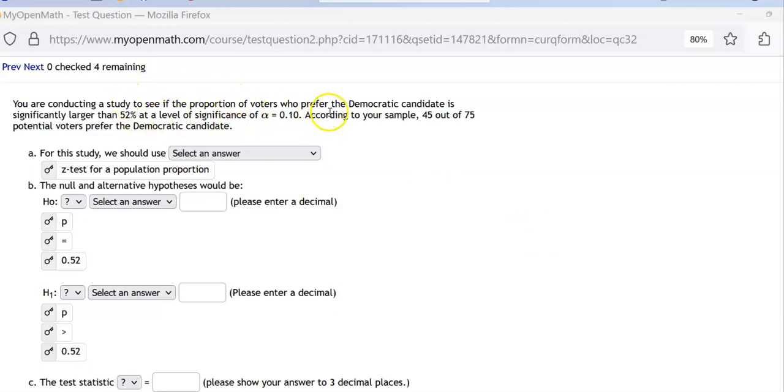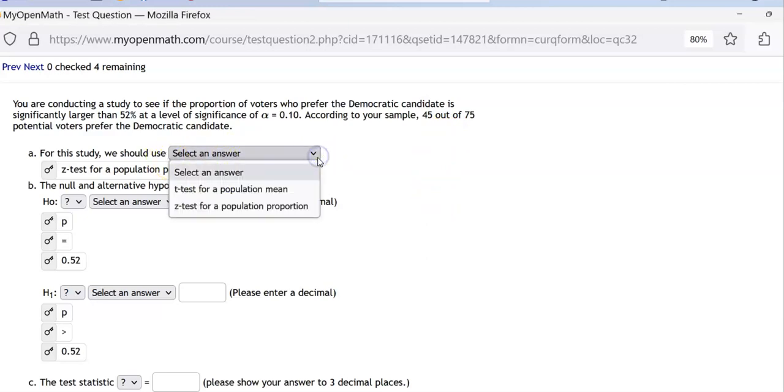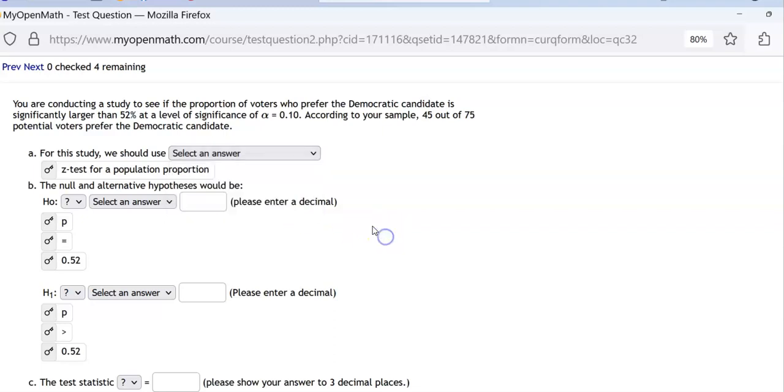All right. We want to see if a DEM candidate is larger than 52%. According to our sample, 45 out of 75 preferred Dems, okay? Well, first of all, I don't even care what letter it is. If we're doing a mean, you check the mean box. If you're doing a proportion, check the proportion box. And T, Z, I don't care. So we're doing a proportion, okay?